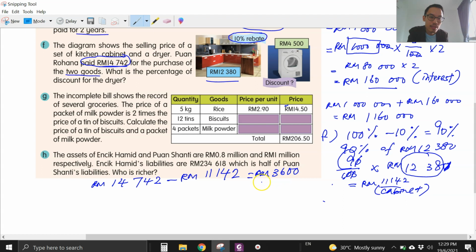Now this 3,600 is the price of the dryer. Okay, it's the price of the dryer that she paid for. So now we can find out how much is the discount given.